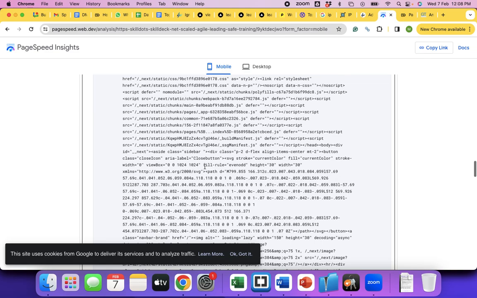Reduce unused JavaScript. Sometimes a developer must have written JavaScript that is no more useful. They can remove the JavaScript. They will still comment it out and keep it on the page, or it will still be there. Its functionality will be minimal or none at all, but the JavaScript will be on the page, right?